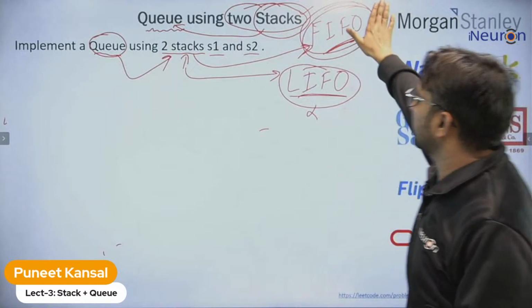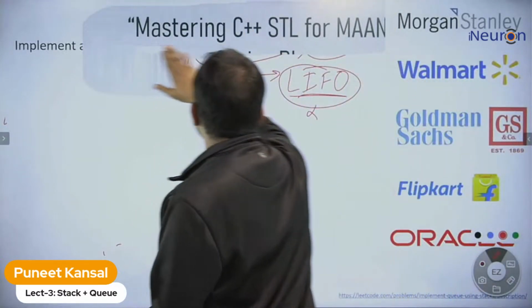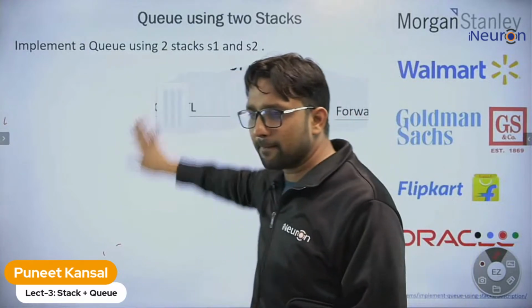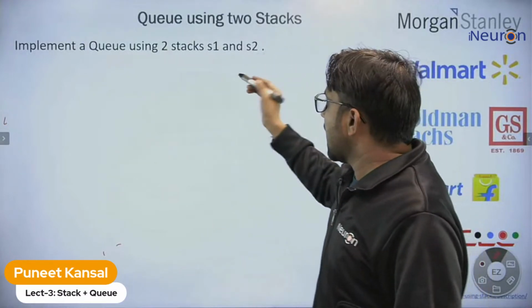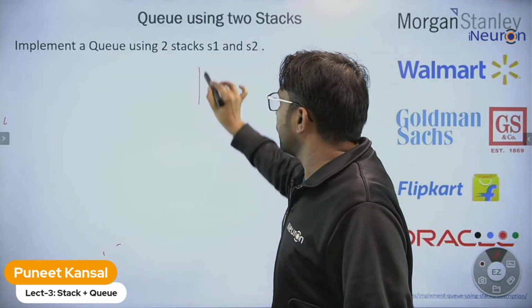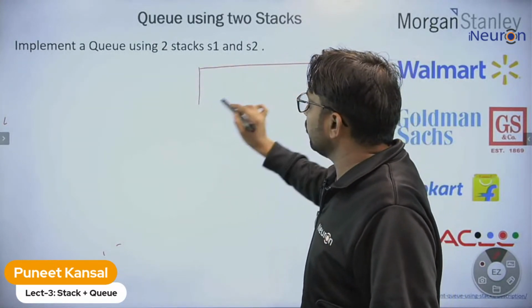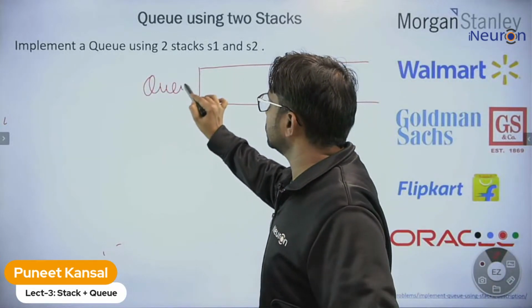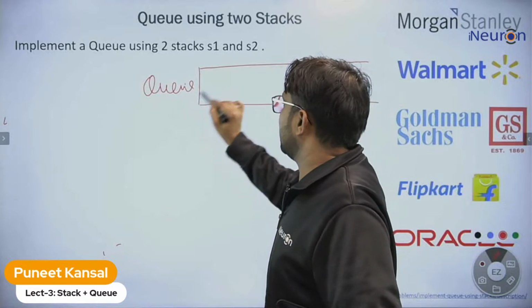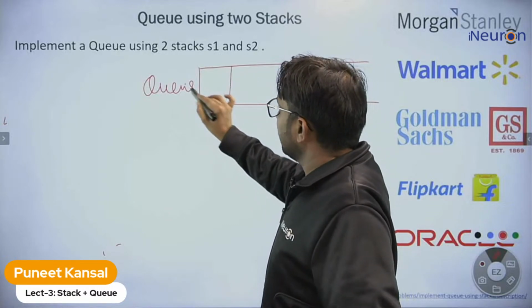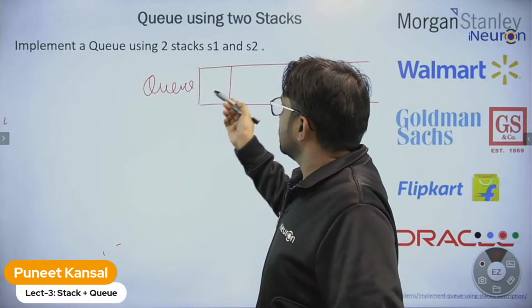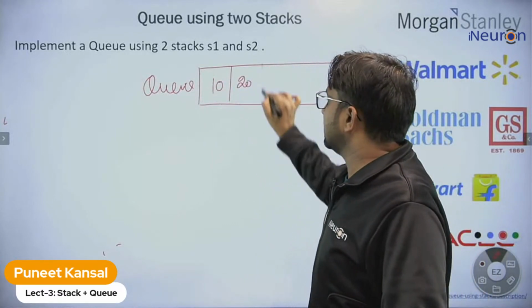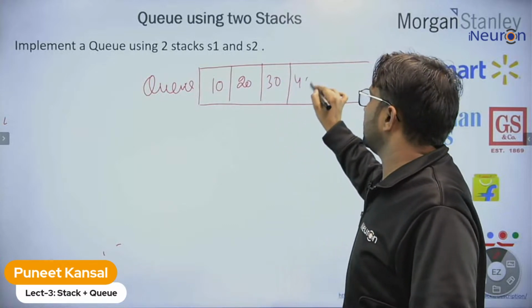Any idea coming to your mind how you will use the 2 stacks to implement a queue? You can write in the chat box. Otherwise, one example I am taking over here. We want to implement the queue. This is our queue. Let's suppose we want to insert some elements in this. We insert from the rear. First we inserted 10, then 20, then 30, then 40, then 50.